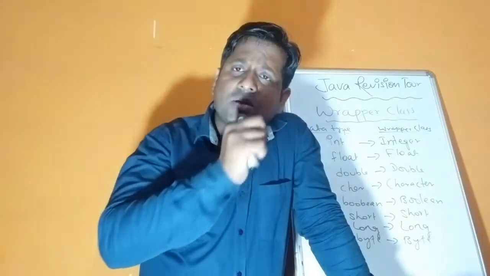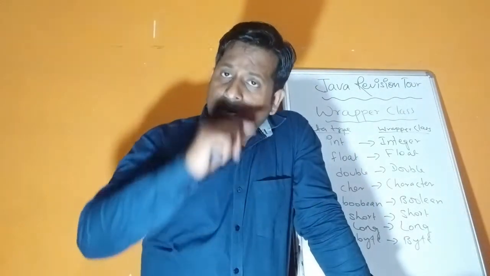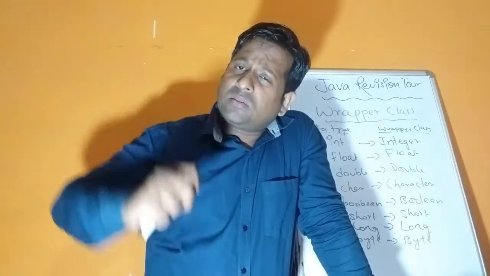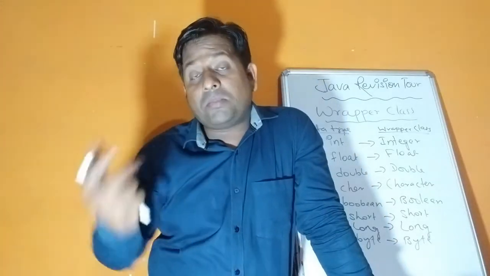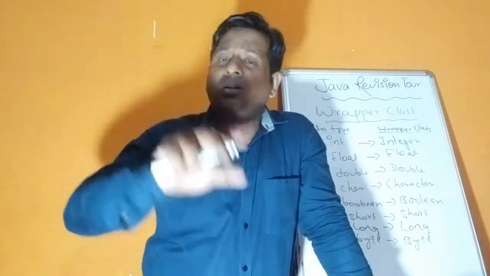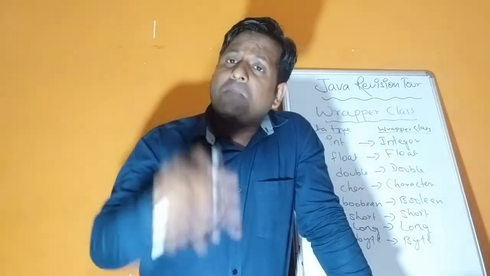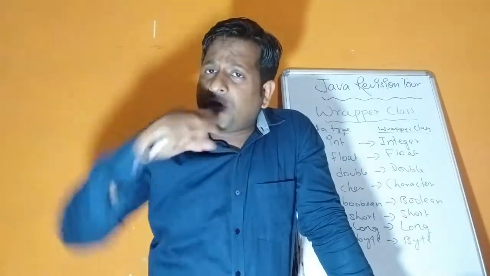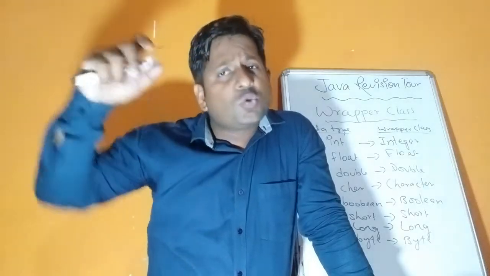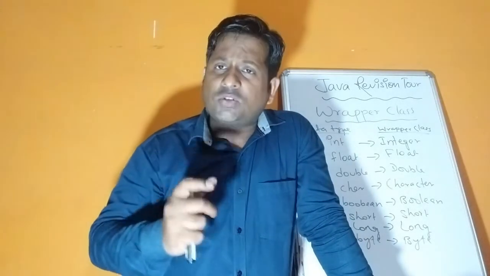So wrapper classes provide the meaning of primitive data types, only for the primitives. Okay, that's why when we write the data types, their exact use, what sort of values they will store. Say if we are using int and by mistake you give a decimal value, it will accept only the integer part. After the decimal it will not check, because that work is mentioned by the wrapper class. Wrapper classes have the communication link between the compilers, and they inform that this data type's function is to store such and such values. So it's a very important part, okay, and it is applicable only for the primitive data types.